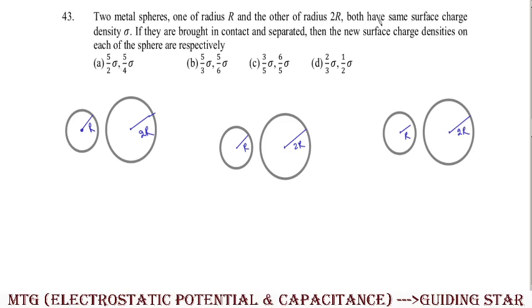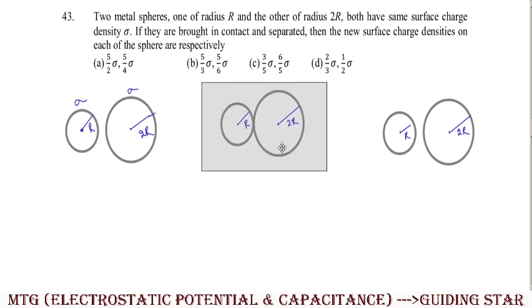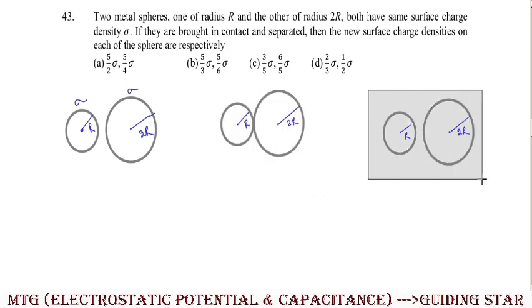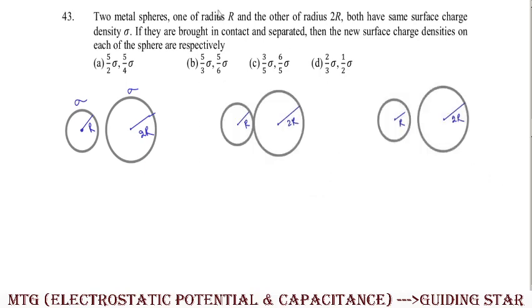So initially they have the same surface charge density. If they are brought in contact and separated, initially this is the system. Clear? After some time they are brought in contact, so let me make them touch. Right now they are in contact. Clear? And after that they are in contact and then separated. After some time they are made separated.